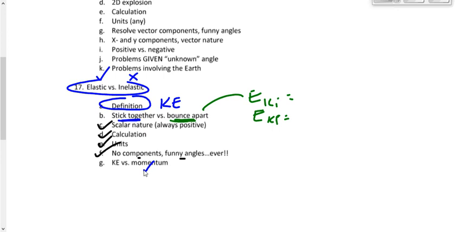Okay, that's the whole deal, right? Elastic, kinetic energy is conserved. Inelastic, kinetic energy is not conserved. If they stick together, it's inelastic. If they bounce apart, could be either one. Be able to do the calculations, knowing that we have to use standard units, knowing that we can't cancel things out, and knowing that we never pay any attention to direction, x and y components, signs, funny angles, none of that stuff. And know that, again, momentum is always conserved if it's an isolated system, regardless of whether it's elastic or inelastic. Good?